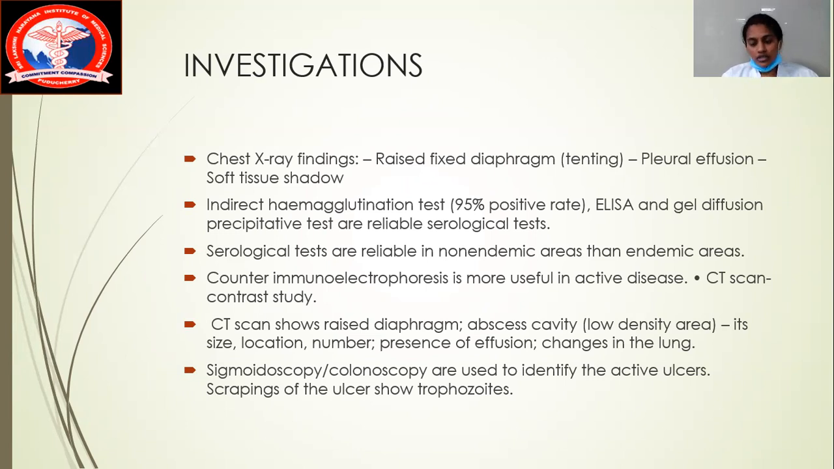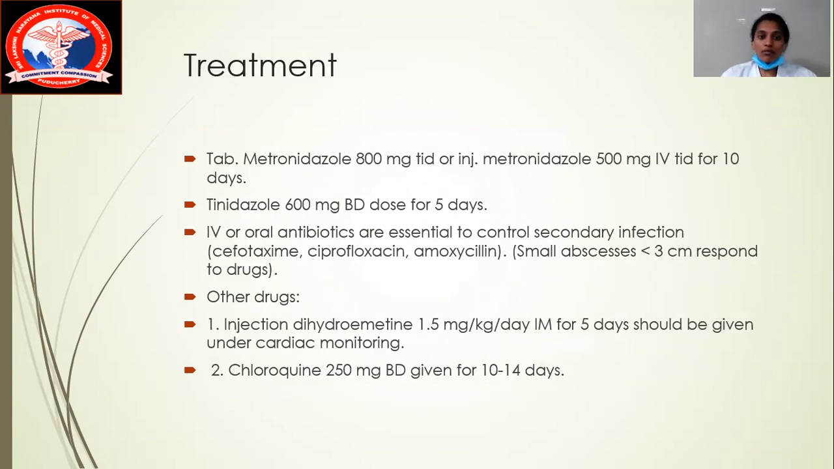During sigmoidoscopy or colonoscopy, you scrape the ulcer and take it for testing. You can see the trophozoites of Entamoeba histolytica. So now we have confirmed it is an amoebic liver abscess with trophozoites of Entamoeba histolytica. Now what is going to be the treatment? The treatment is metronidazole 800 mg TDS, that is 3 times a day, or injection metronidazole 500 mg IV TDS for 5 to 10 days.